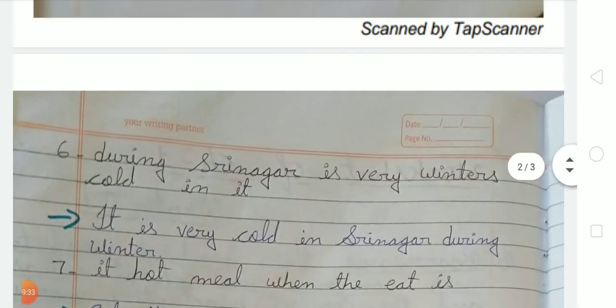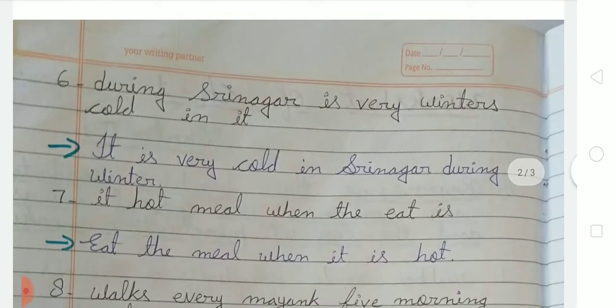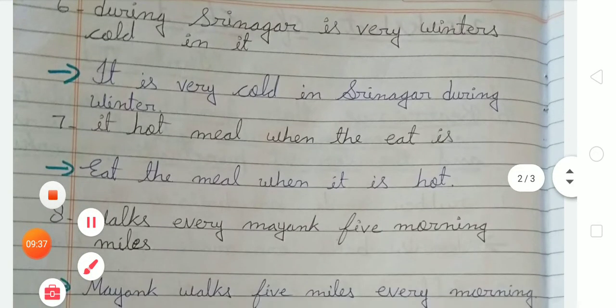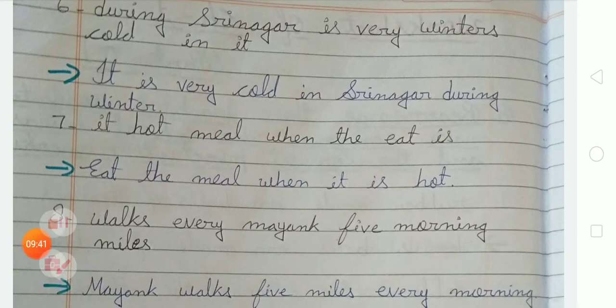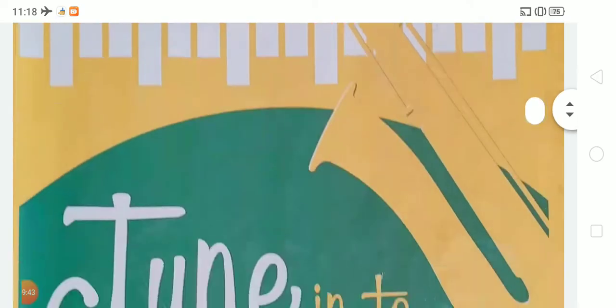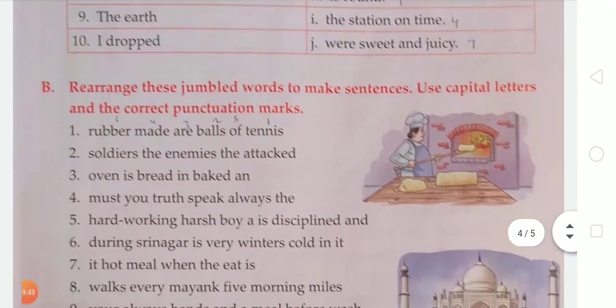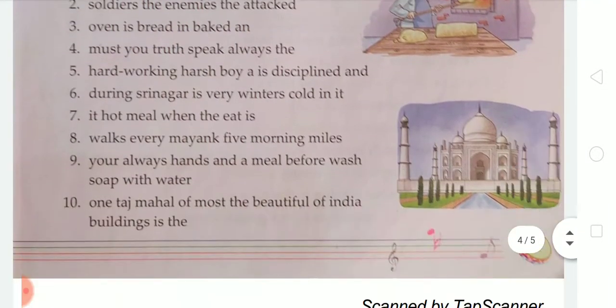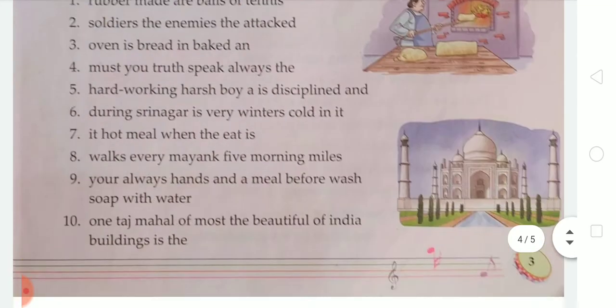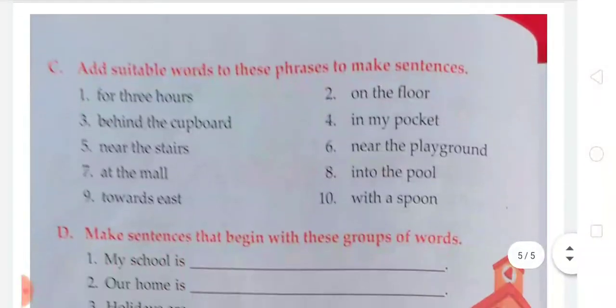Okay students, now moving to the next exercise. After completing exercise B, we do the next one, exercise C. Dear students, you have to write this given exercise B in your notebook with good handwriting. After completing exercise B, we move to exercise C. So what will we do in exercise C?